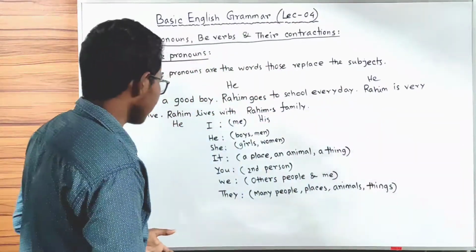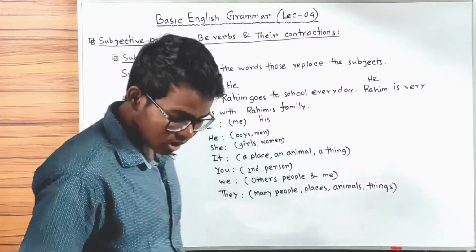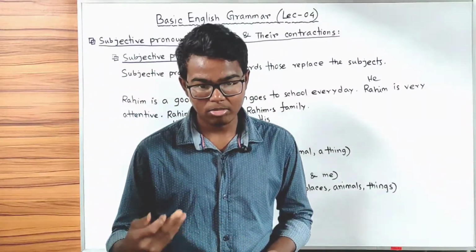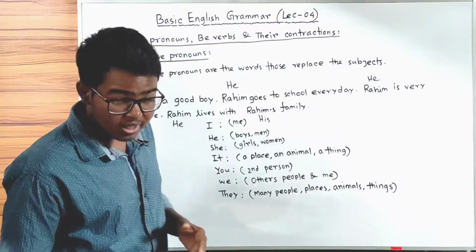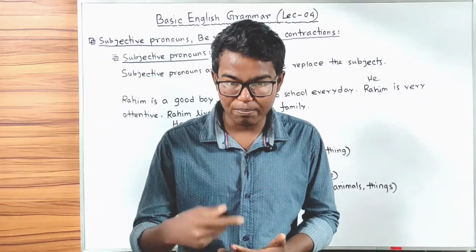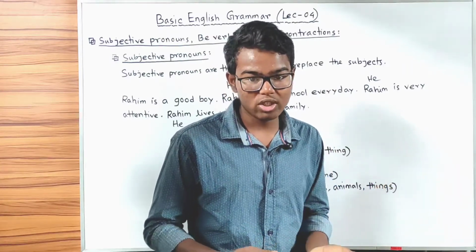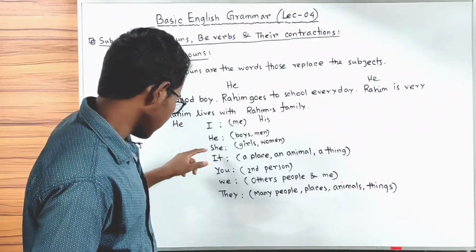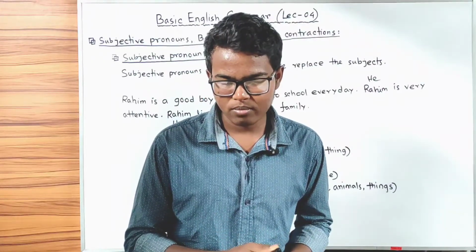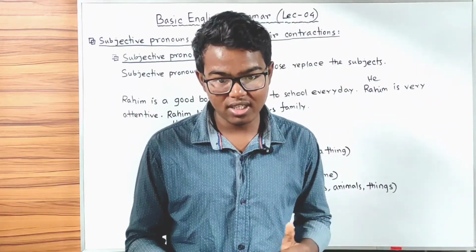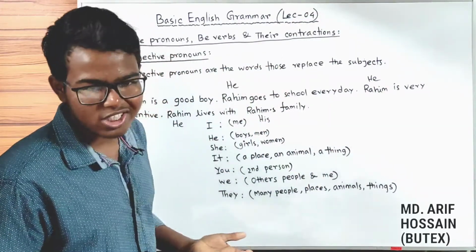We have 7 subjective pronouns in English grammar and here they are. I means me, only one, so it is singular. He is used for boys or men. If we are talking about another boy or man, then we can use he. Next one, she is used for girls or women. If we are talking about another girl, then we can use she. He and she both are singular, only one.